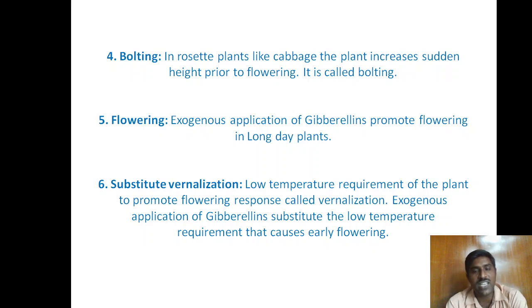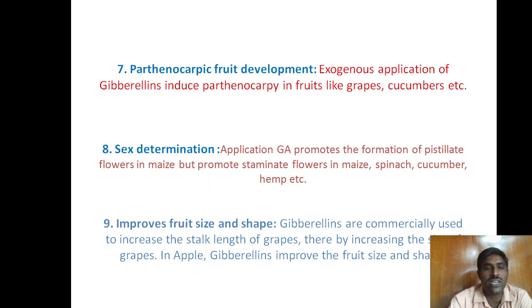Next, substitute of vernalization. The low temperature requirement of a plant for promoting the flowering response is called vernalization. Particularly some plants like wheat, rye, barley and other biennial plants are exposed to low temperature prior to flowering. That is called vernalization. Exogenous application of gibberellins substitutes for the low temperature requirement in such plants. That means it causes flowering in plants which require low temperature. That is called the substitute of vernalization.